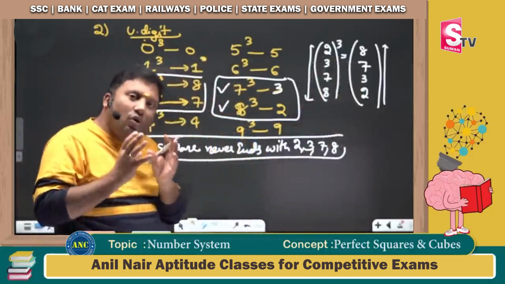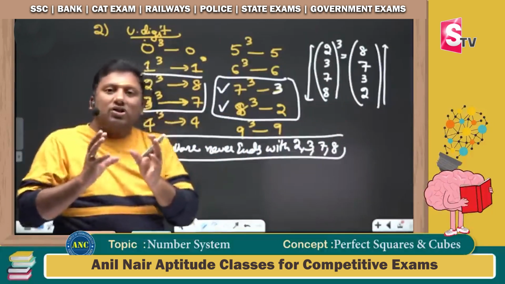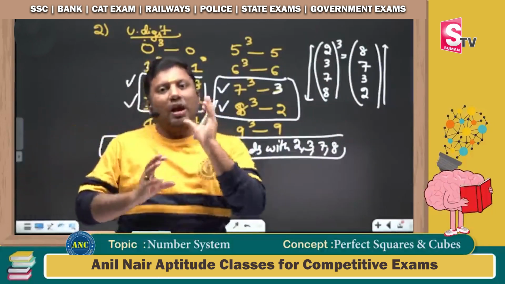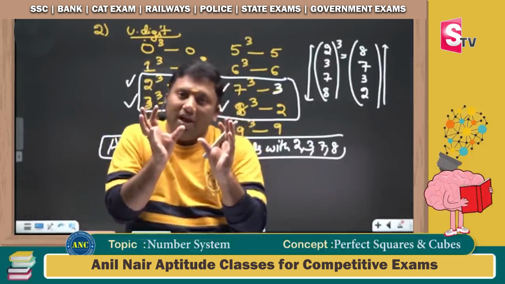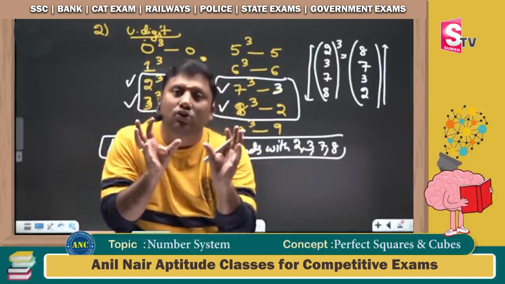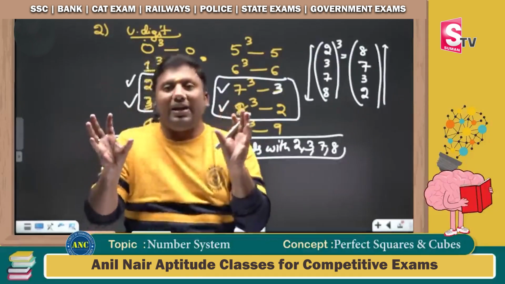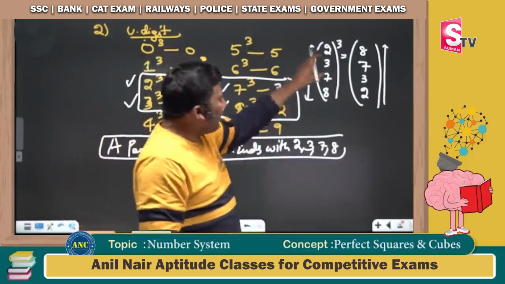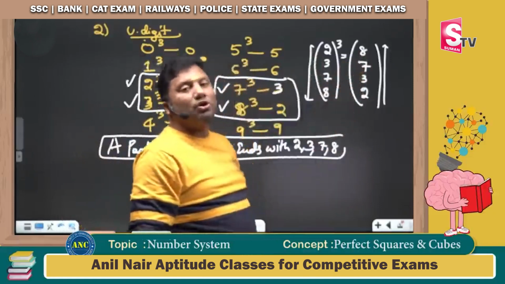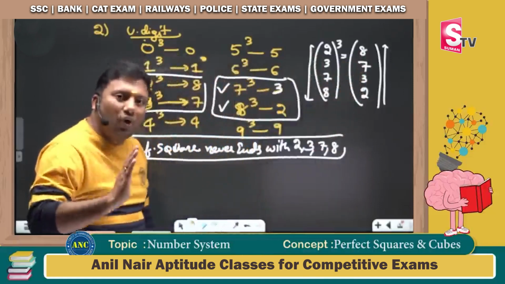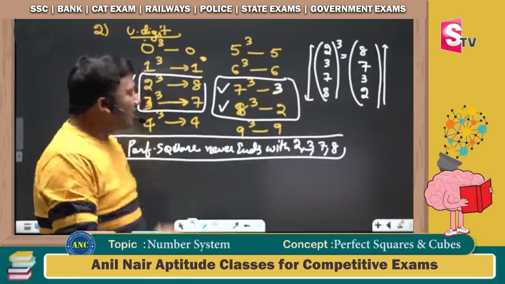This is how you can correlate between a perfect square and a perfect cube. A perfect square never ends with 2, 3, 7 or 8. If I am cubing only these 2, 3, 7 or 8, on cube I will get another number. Write down bottom to top 2, 3, 7 or 8. I hope the idea is crystal clear to you.